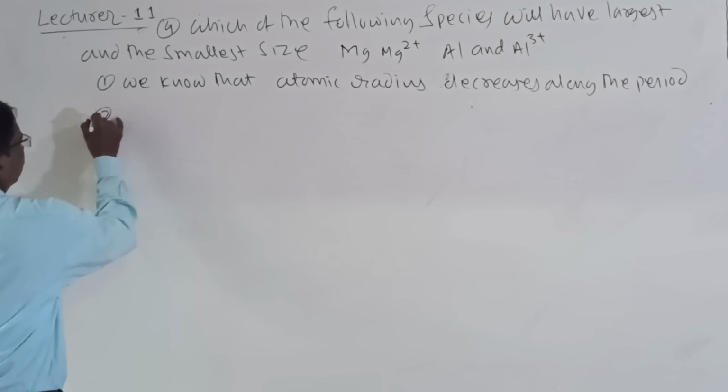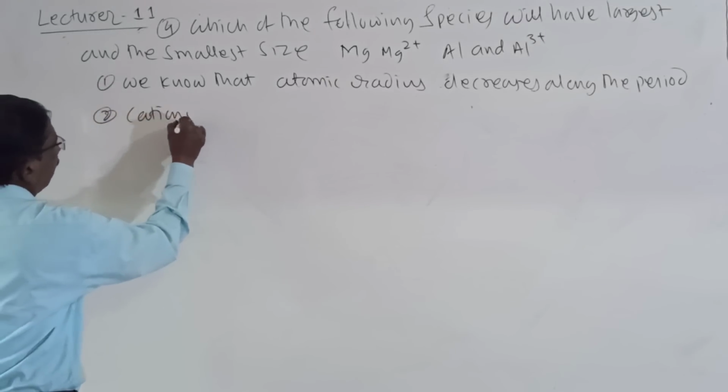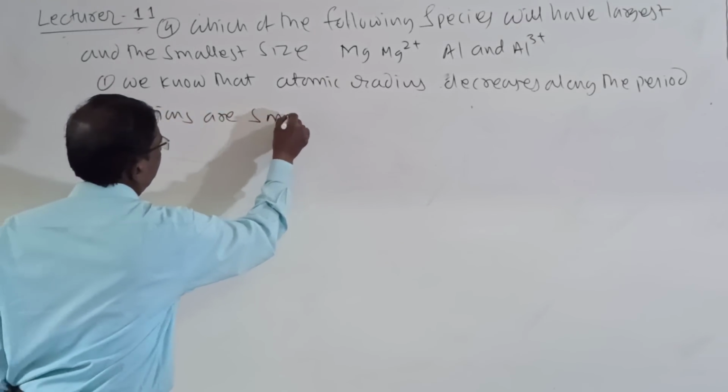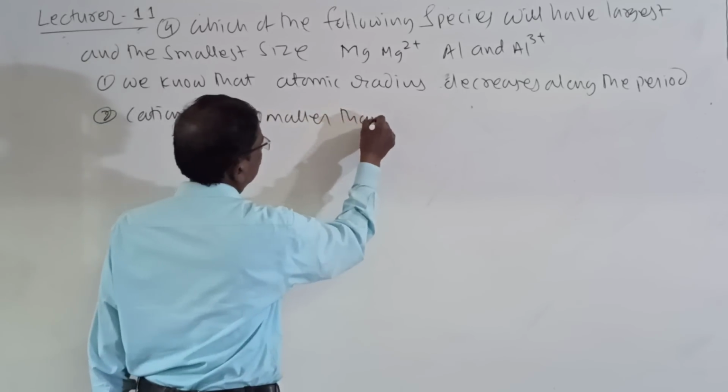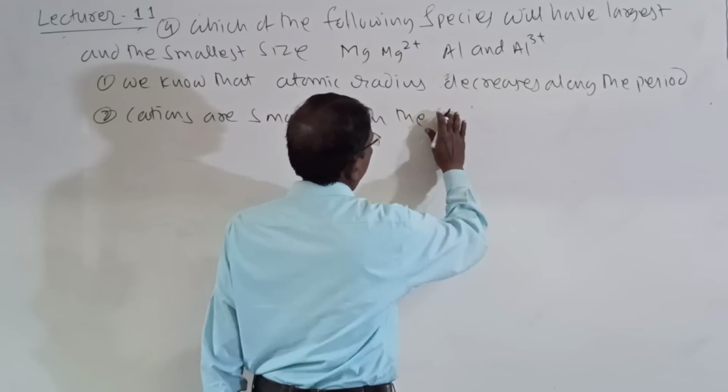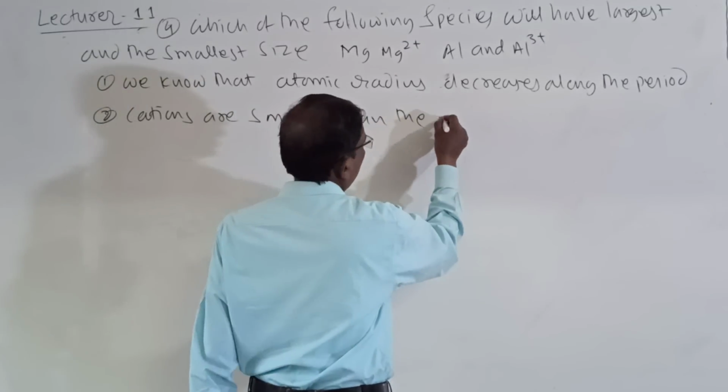Second one, cations are smaller than the parent or the neutral atom.